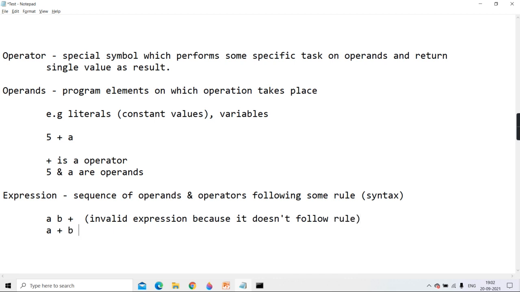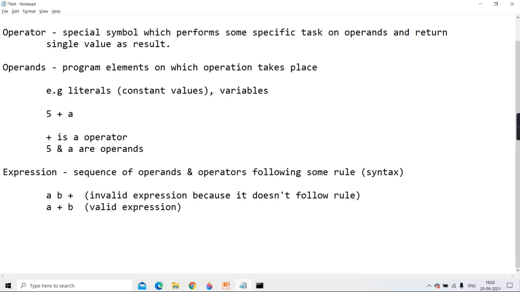But if I write a plus b, is it a valid expression? Yes, because it is following the grammar rule prescribed by that language. That language says an expression is a sequence of operands and operators, but it should be in this way: the operator is between the operands. Right guys? I hope it is clear to you.